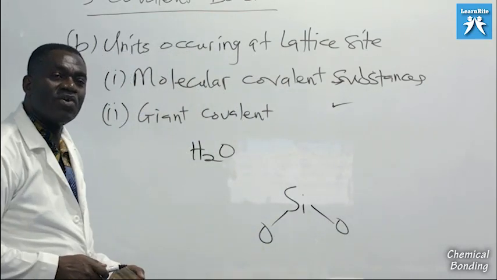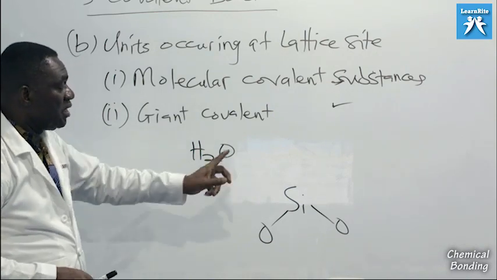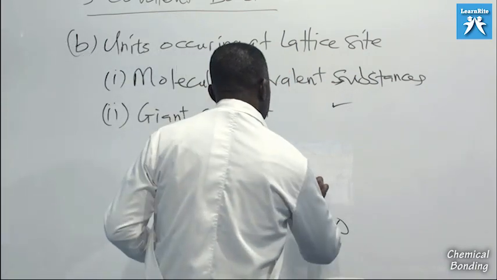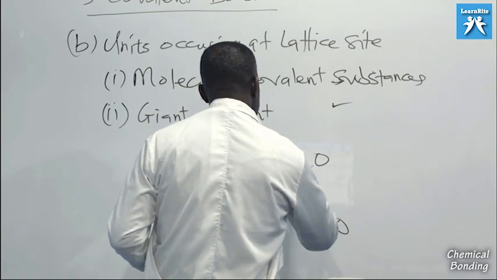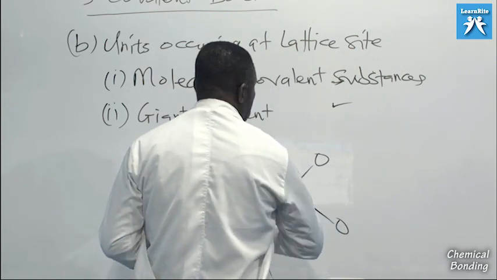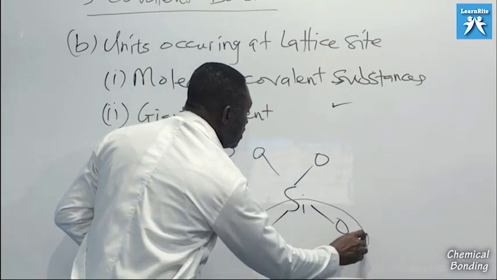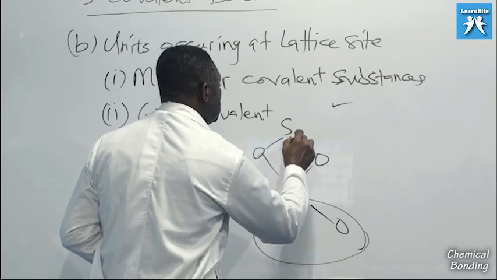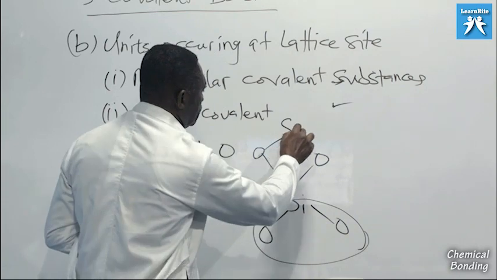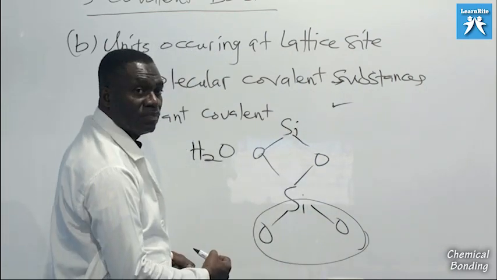But again, silicon can also be bonded to another one. This silicon can also bond to another oxygen, like that. Now, this is 1 molecule of silica.